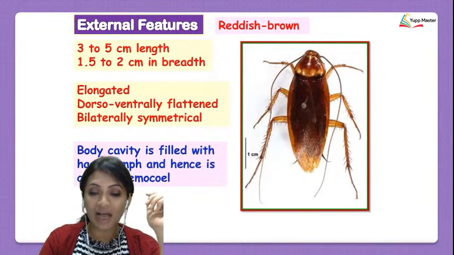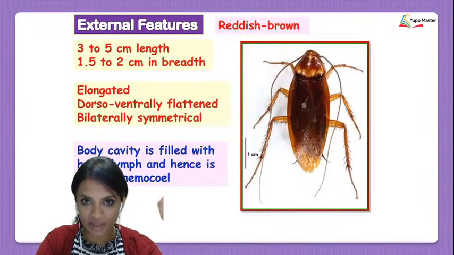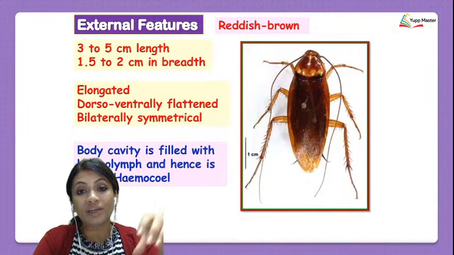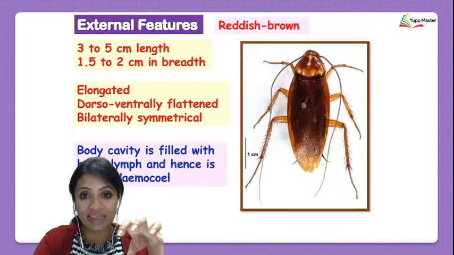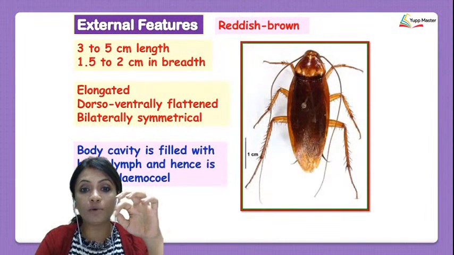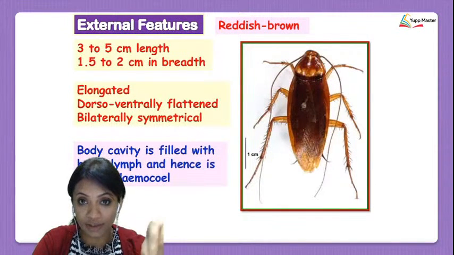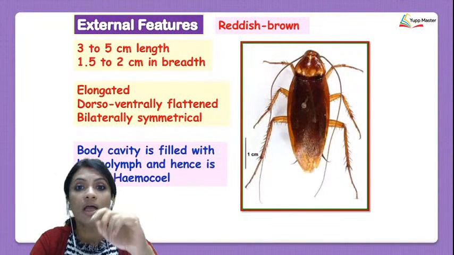The cockroaches are arthropods, and arthropods have open circulatory systems. So here the body cavity is going to be called hemocoel, whereas the body fluid inside is going to be called hemolymph, because that hemolymph is white in color. So because it's white in color and it's a circulating fluid, we will call it hemolymph.